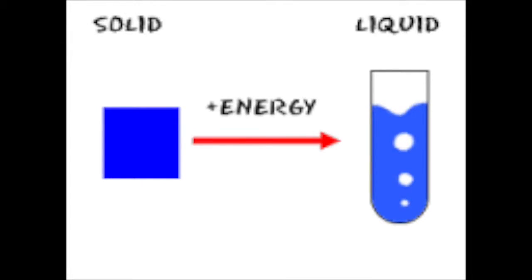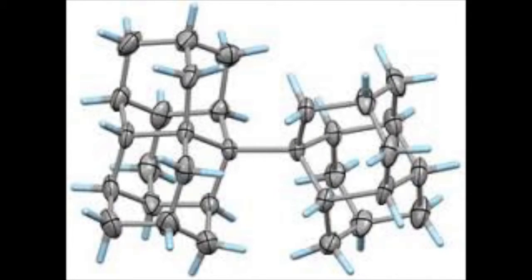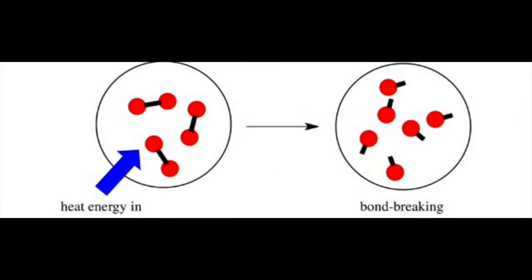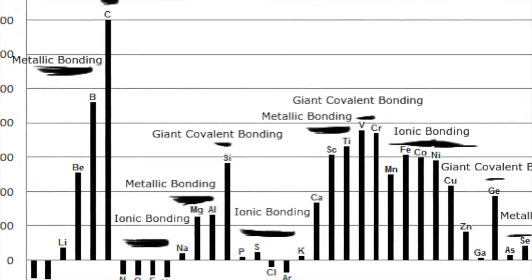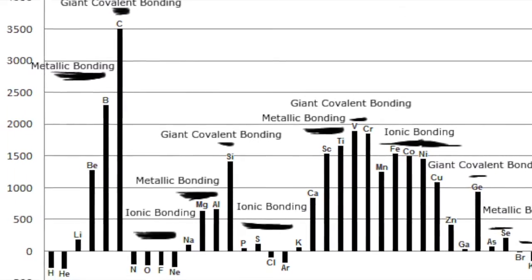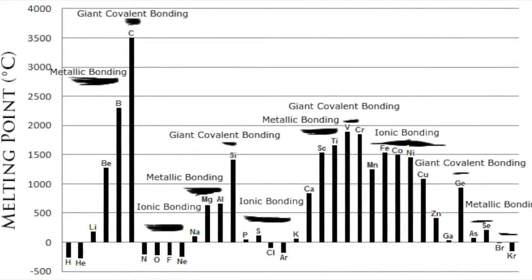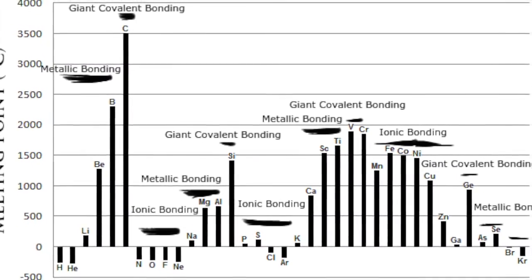The melting point is the amount of energy required to break bonds and change the solid phase of a substance to a liquid. Usually, the stronger the bonds between the atoms in an element are, the more energy is required to break them. Thus, there is a direct relationship between high melting points and strong atomic bonds. There are three factors that affect the melting point of periodic trends: metallic bonding, giant covalent structure, and ionic bonding.